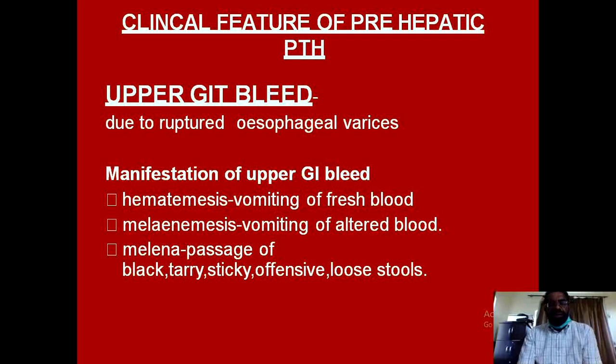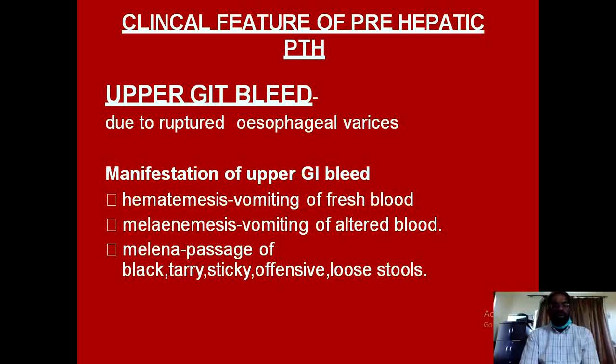The main clinical feature of prehepatic portal hypertension, rather of every type of portal hypertension, is upper GI bleeding, which is due to the rupture of esophageal varices, and the main presentation is in the form of hematemesis, when the patient is vomiting out fresh blood, or the patient may vomit out altered blood.